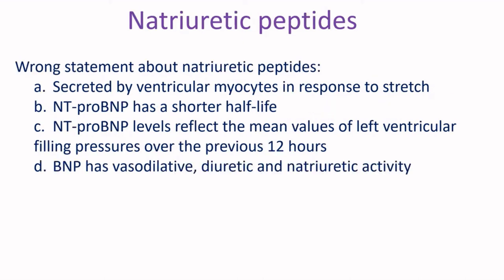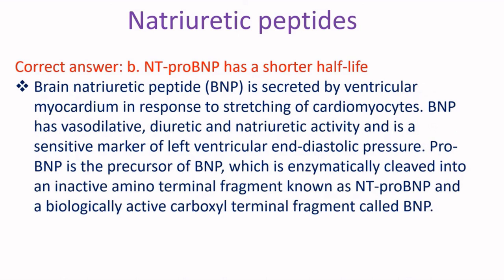Wrong statement about natriuretic peptides. A. Secreted by ventricular myocytes in response to stretch. B. NT-proBNP has a shorter half-life. C. NT-proBNP levels reflect the mean values of left ventricular filling pressures over the previous 12 hours. D. BNP has vasodilative, diuretic and natriuretic activity. Correct answer B. NT-proBNP has a shorter half-life.